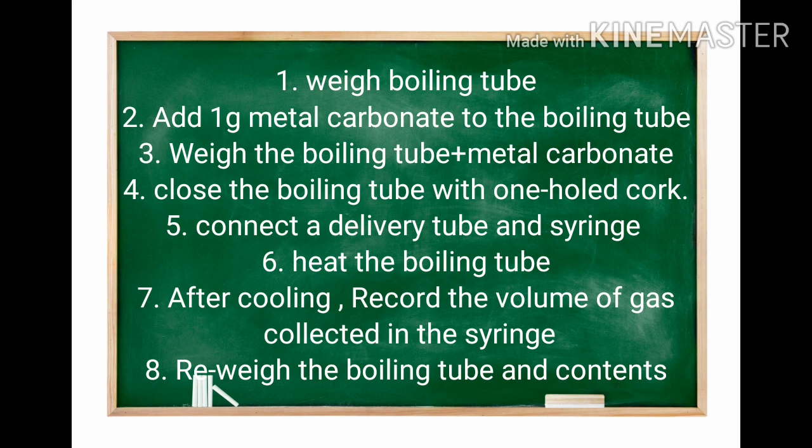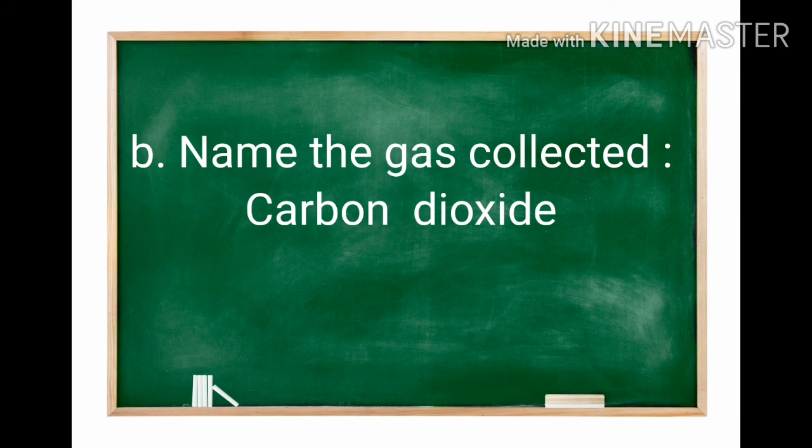Now the gas is collected in the syringe. After cooling, record the volume of gas collected in the syringe. Then reweigh the boiling tube and contents. Now the boiling tube contains the metal oxide and the carbon dioxide gas is collected in the syringe. Name the gas collected. We know the carbon dioxide is collected in the syringe.